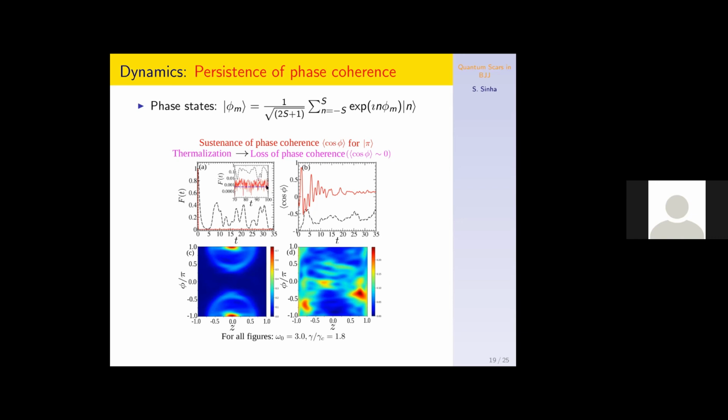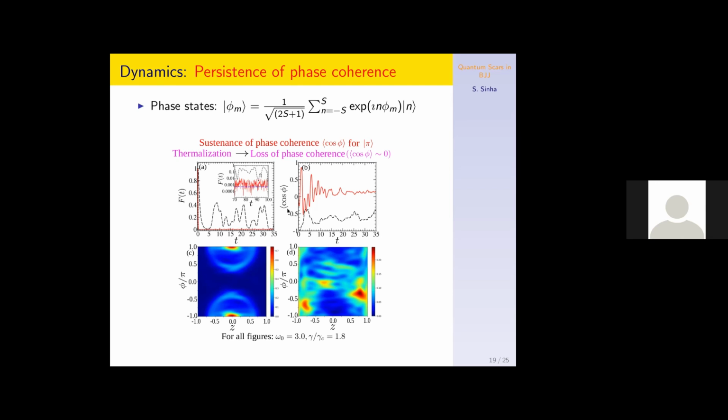Whereas if you consider the same energy density with some arbitrary initial coherent state, it shows a very rapid decay of the survival probability and converges to the random matrix prediction.